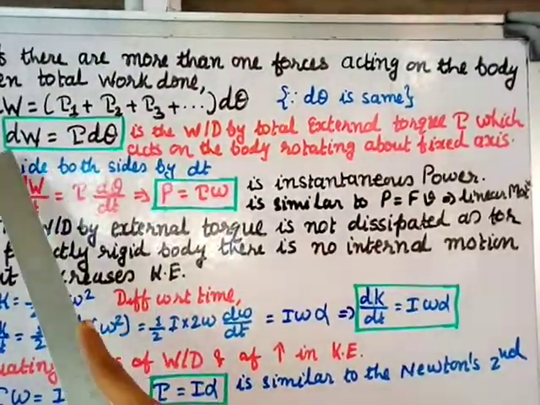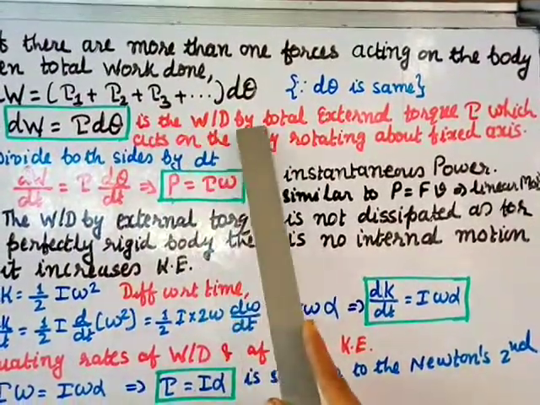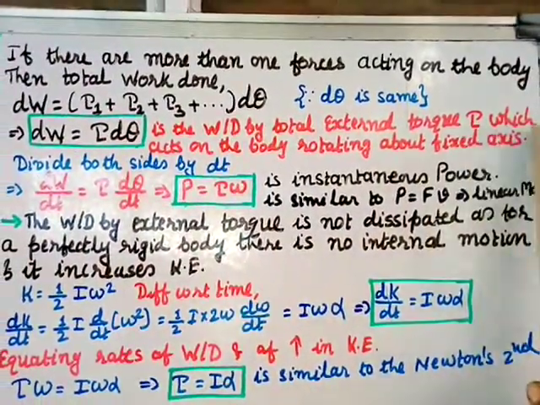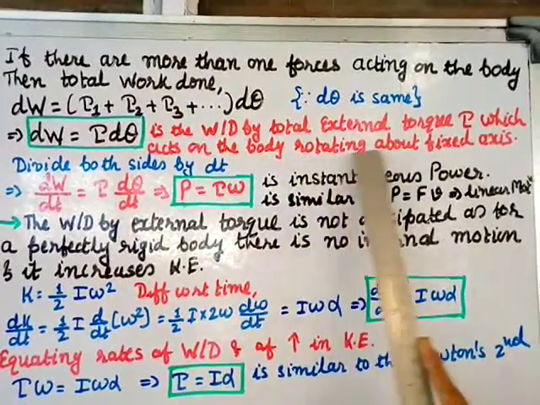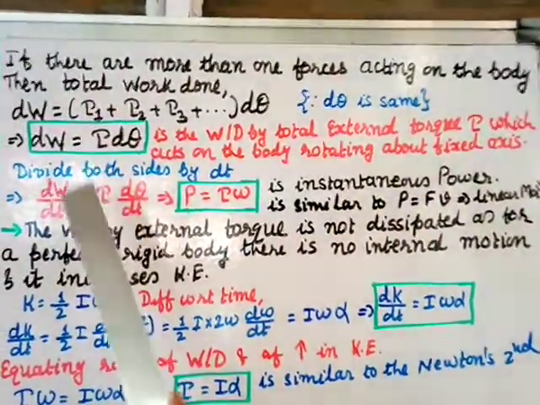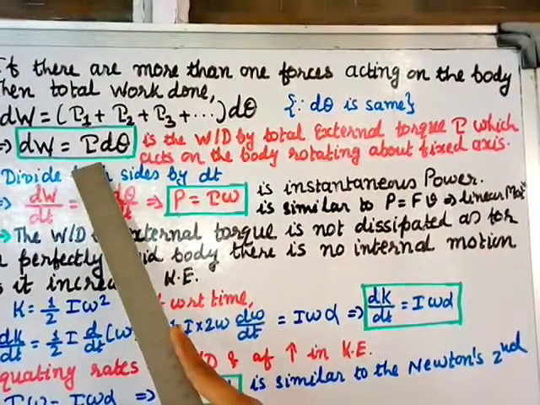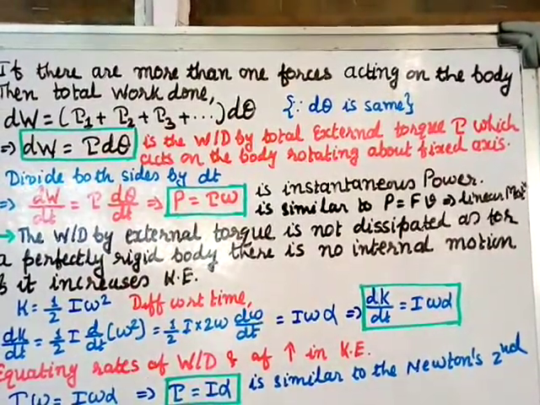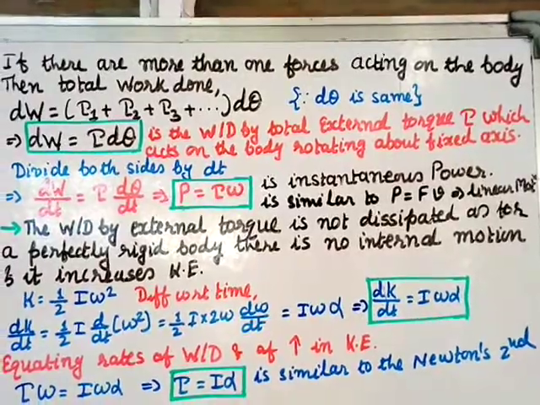So dW equal to tau d theta is the work done by the total external torque which acts on the body rotating about a fixed axis. So this is the work done by the torque, which is the external torque, which acts on a body which is rotating about a fixed axis.